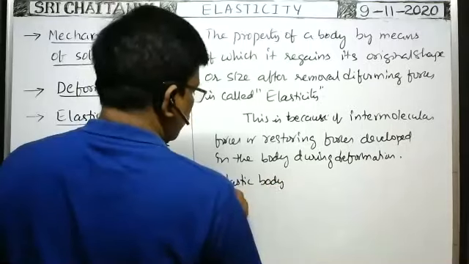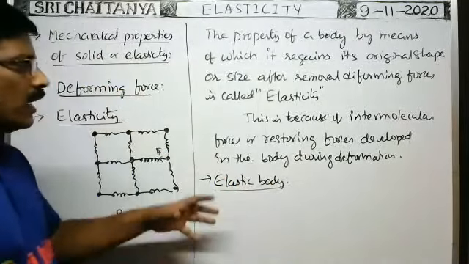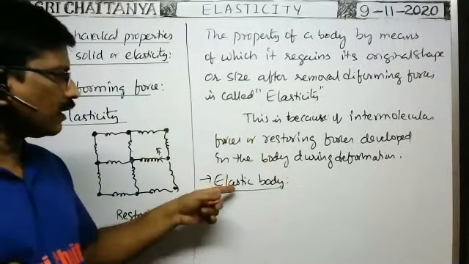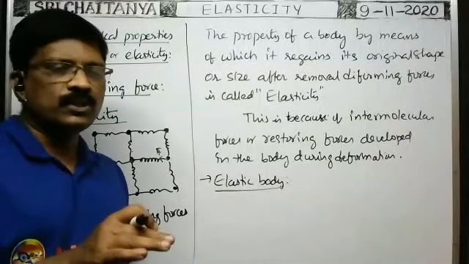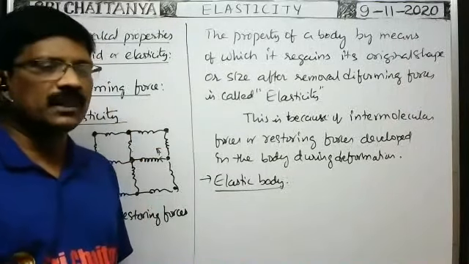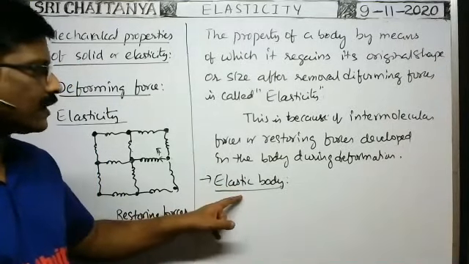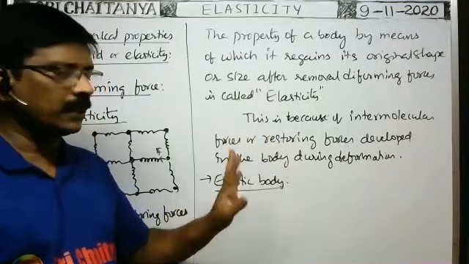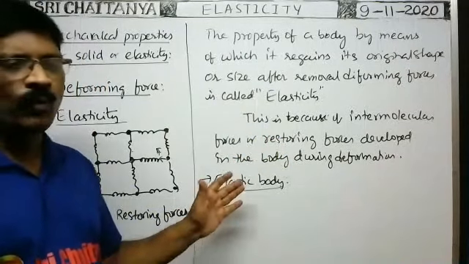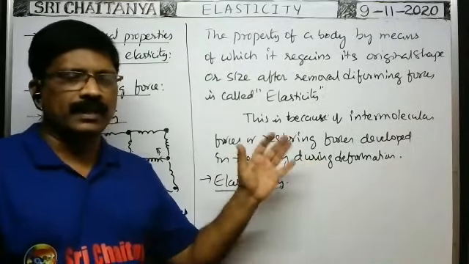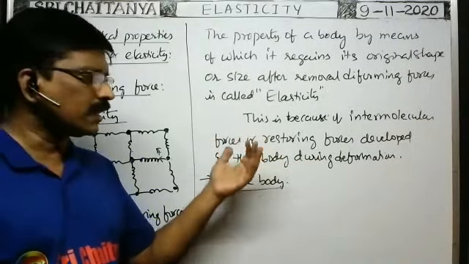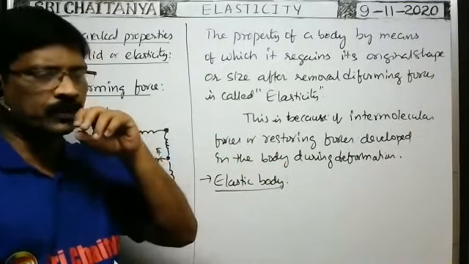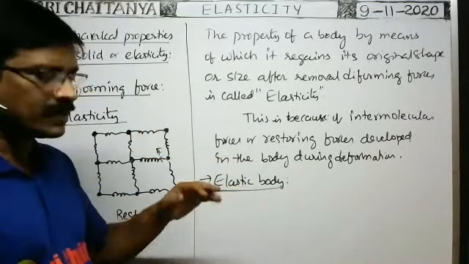First, elastic body. The body which regains its original shape or size after removal of the deforming forces is called the elastic body. Inside an elastic body, whatever deforming forces are applied, the same amount of restoring forces are developed inside the body, and that brings the body back to its original shape or size after removal of the deforming forces. Such a body is called the elastic body.